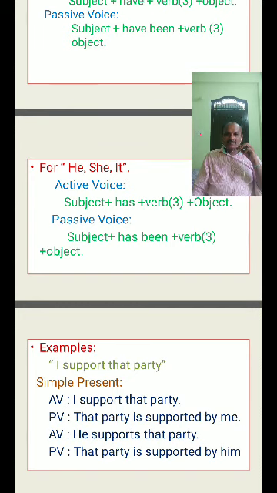What is the be form for that party? That party comes under it. The structure of passive voice is subject plus has been plus verb third form plus object. That party has been supported by me.